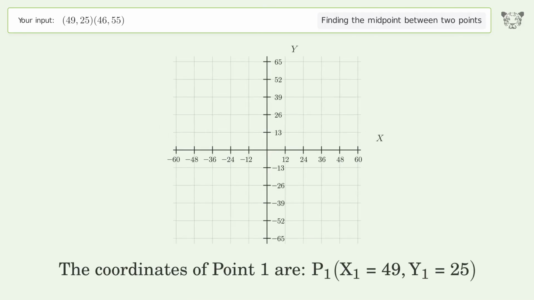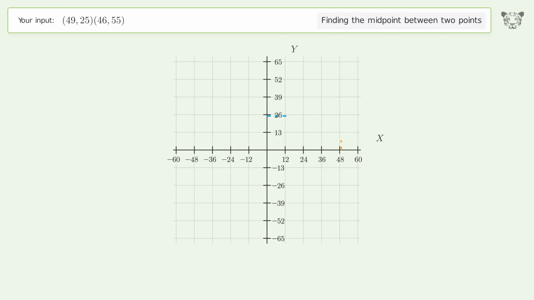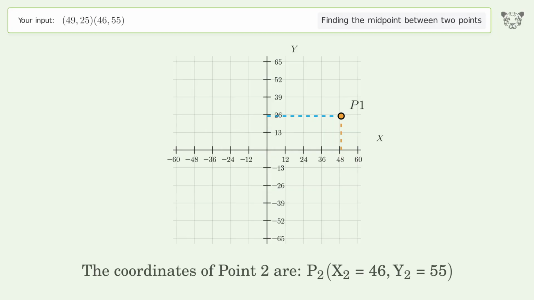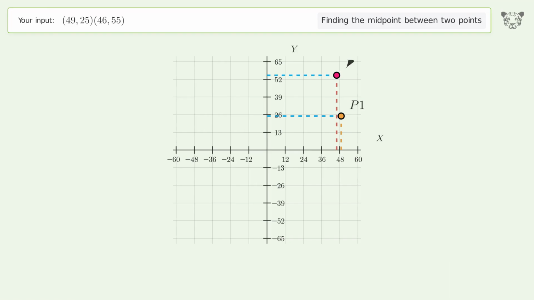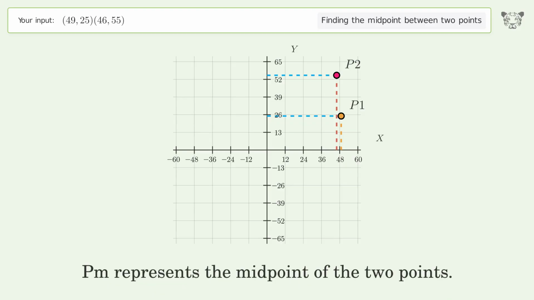The coordinates of point 1 are, x1 equals 49, y1 equals 25. The coordinates of point 2 are, x2 equals 46, y2 equals 55. PM represents the midpoint of the 2 points.